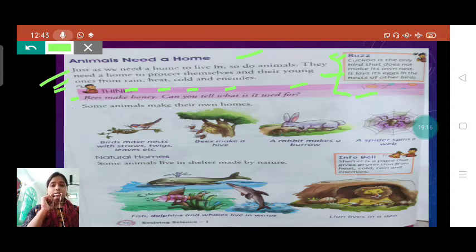She lays her eggs in the nests of other birds, like crow's nest, pigeon's nest. Many different birds make their nests by their own, but the cuckoo bird does not make any kind of nest by itself. They lay their eggs in other birds' nests. Now see the next one.